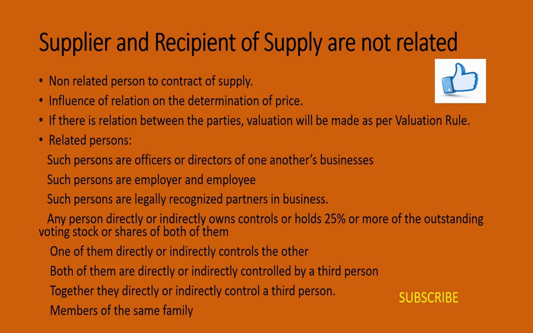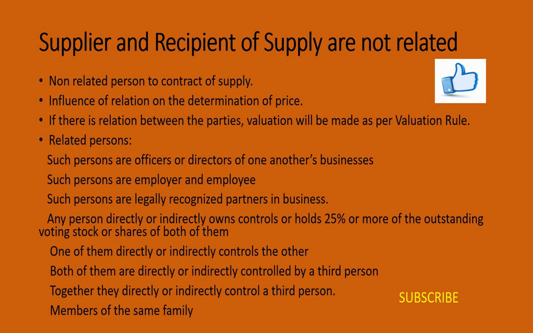Then such persons are employer and employee here. Employer and employee are considered to be related persons. Any supply between them is considered as supply between related persons, and the value is determined based on the valuation rules. Such persons are legally recognized partners in business.